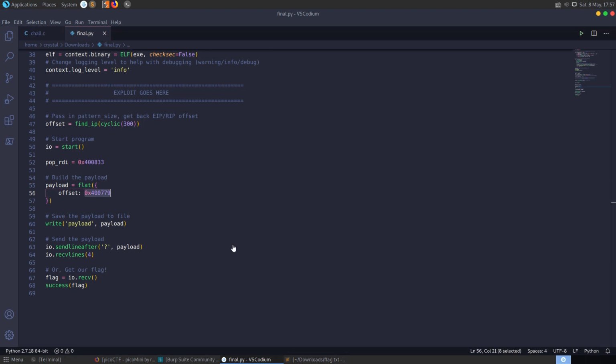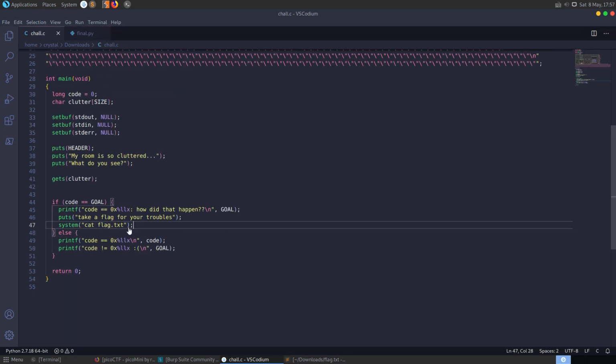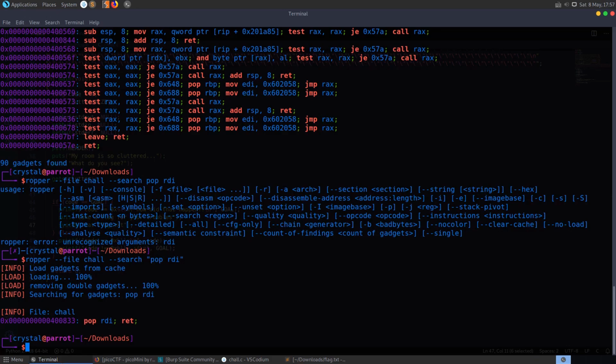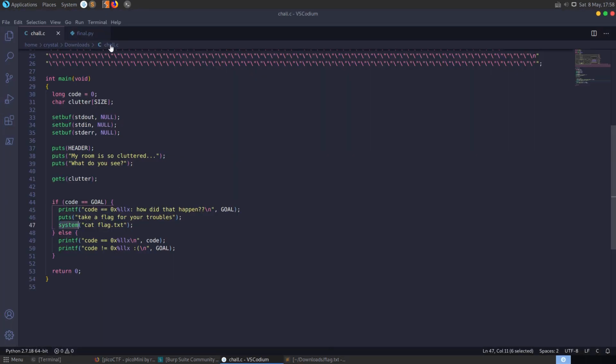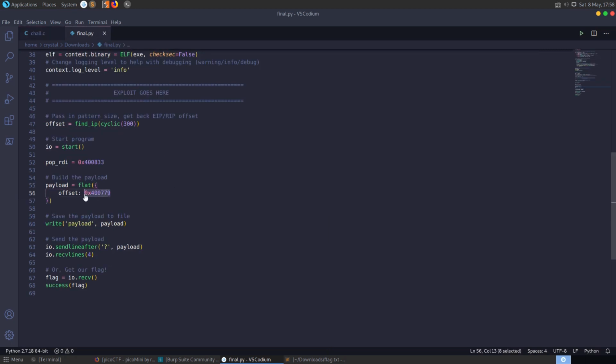So in this case we don't need to because we have the system cat flag.txt here. But say we only had system and it was calling something else, it was checking the date or something like that, we might want to just pop our own string into the RDI, which would be the cat flag.txt, and then call system. So in that case, we could go to our payload, and at the offset here,